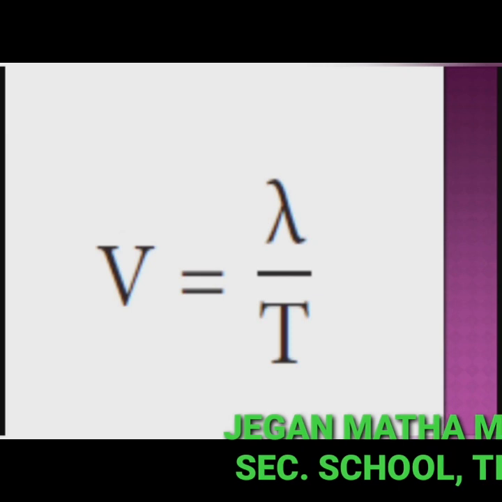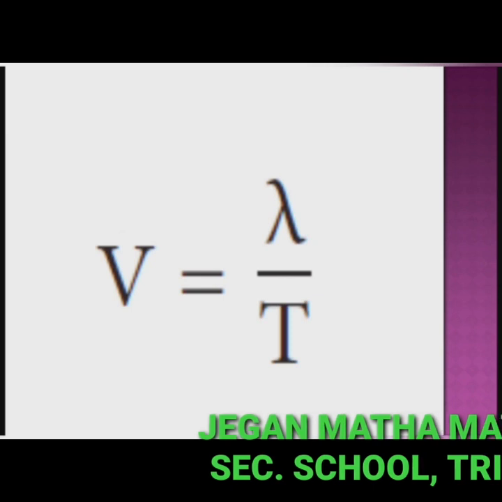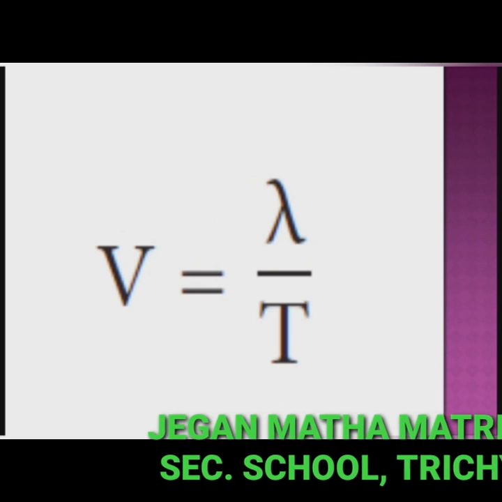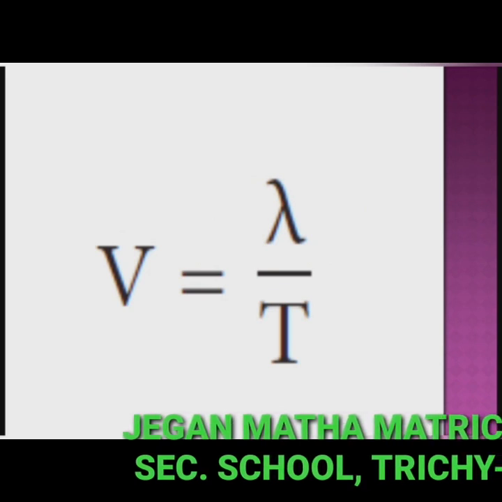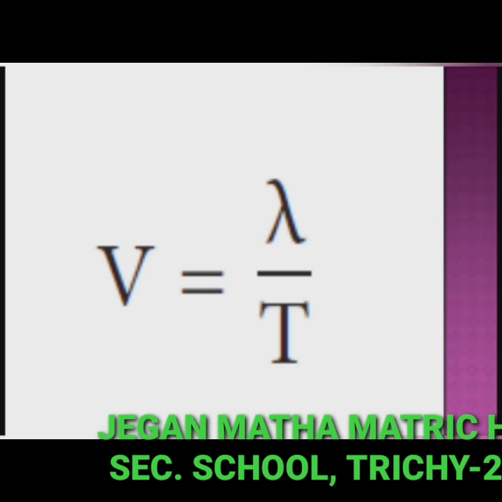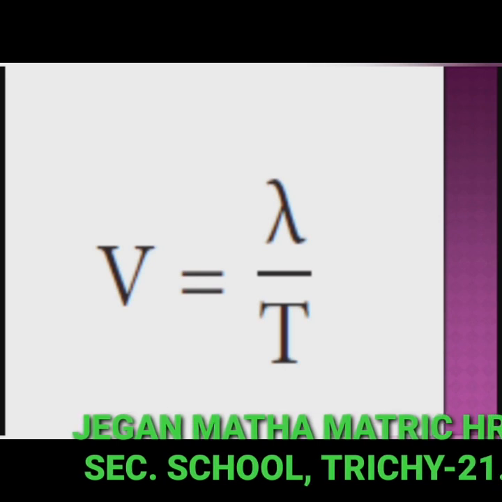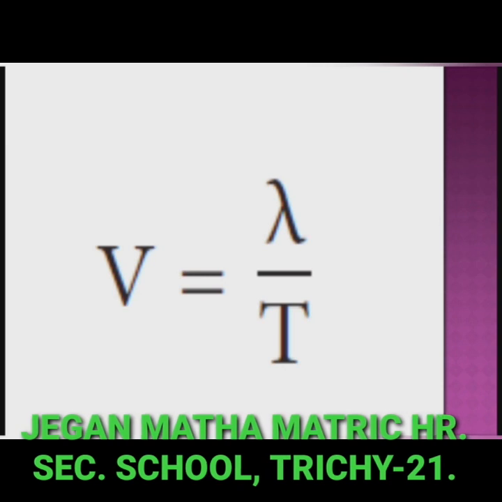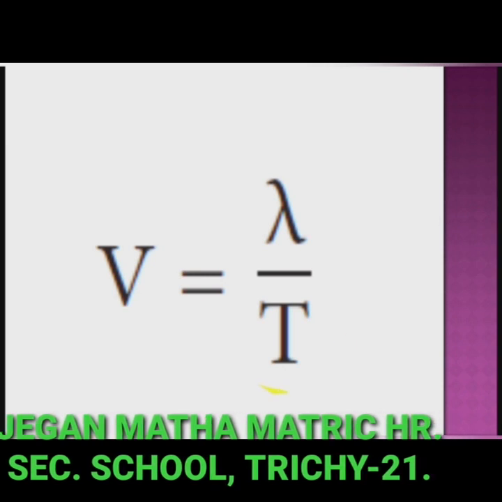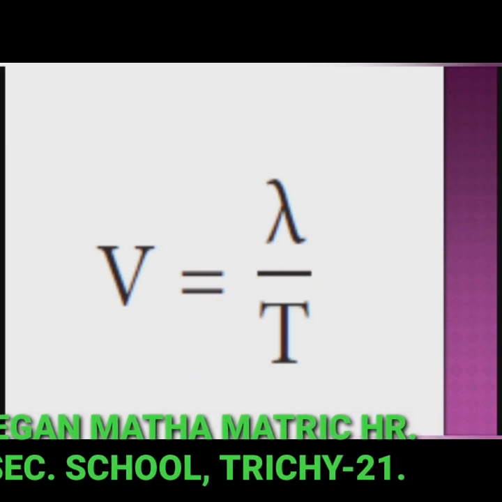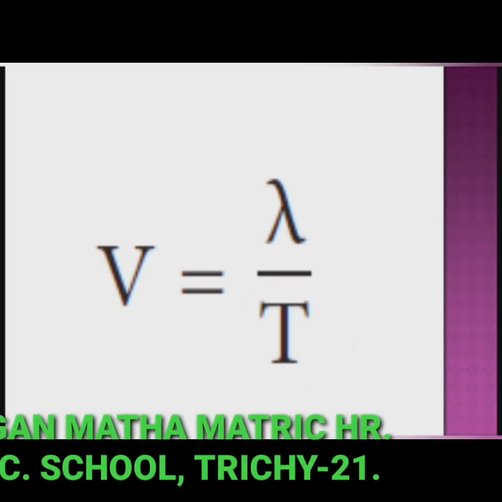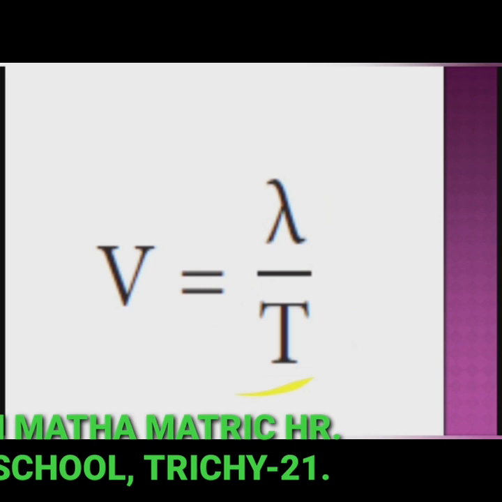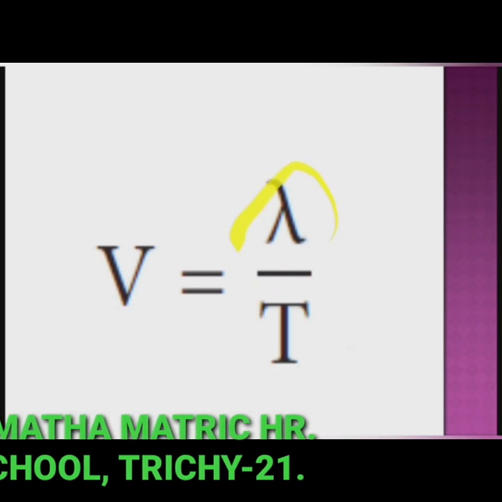If the distance traveled by one wave is taken as one wavelength, that is lambda, and the time taken for this propagation is one time period, that is T, then the expression for velocity can be written as v is equal to lambda by T. So here, what is lambda?